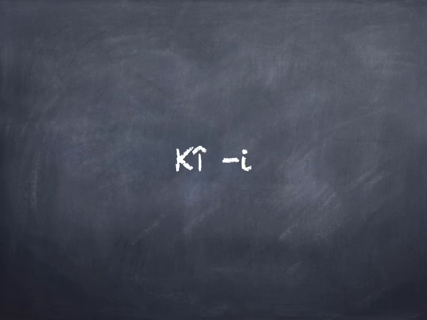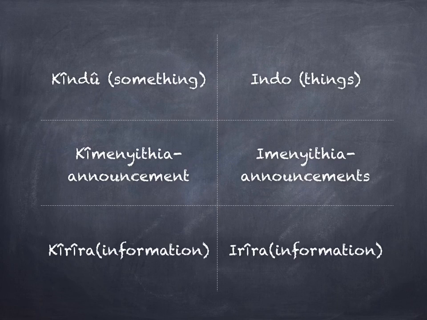The next noun classes I have prepared in this lesson is the prefix ke, denoting singular, and prefix e, denoting plural. Here are the various examples. Something in Kikuyu is referred to as kedo, while many things are known as ido. Kedo is singular. Ido means plural.